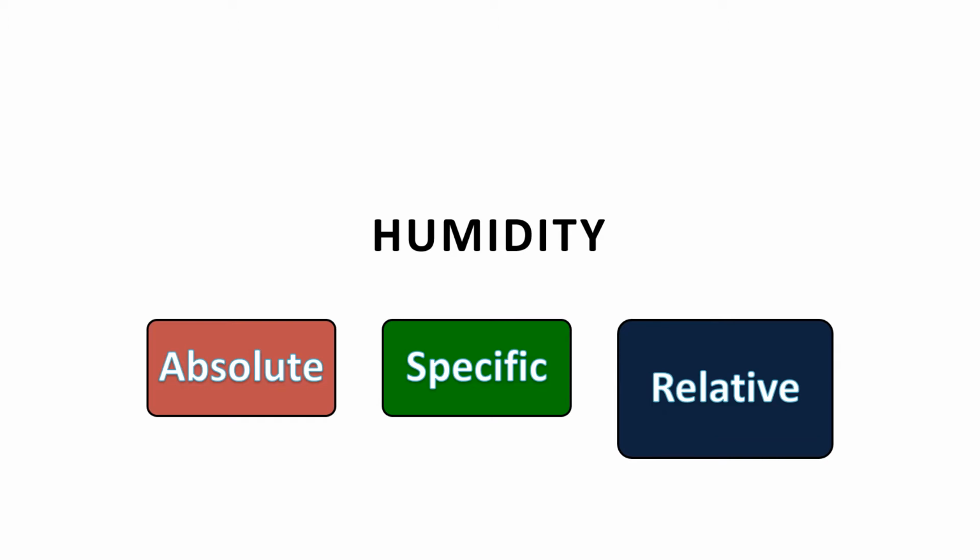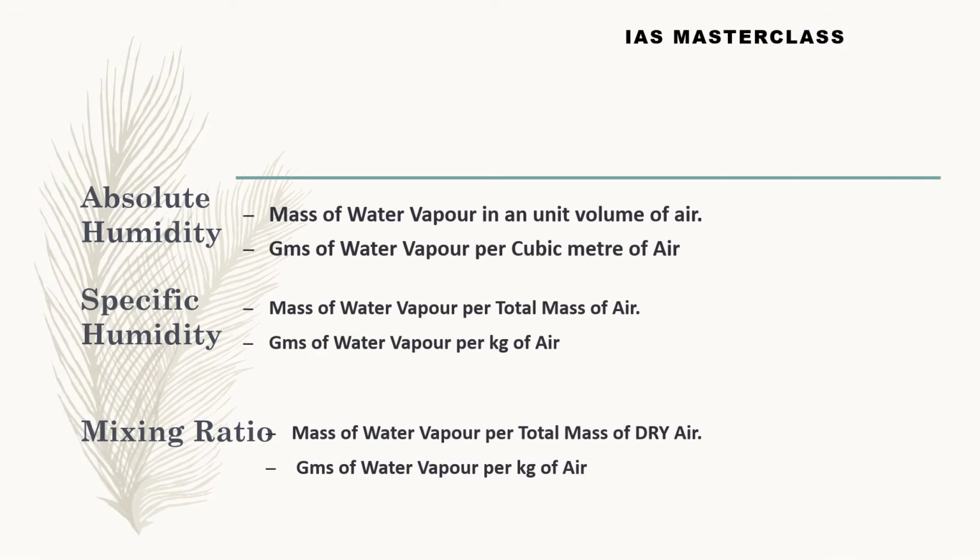Humidity is expressed in various ways. One is absolute humidity, the other is specific humidity. There is one called mixing ratio, and the most important, which we use in daily life and which meteorologists use, is relative humidity. So what is humidity per se? Humidity per se is the amount of water vapor present in air. Absolute humidity is the mass of water vapor in unit volume of air, that is, expressed as grams of water vapor per cubic meter of air.